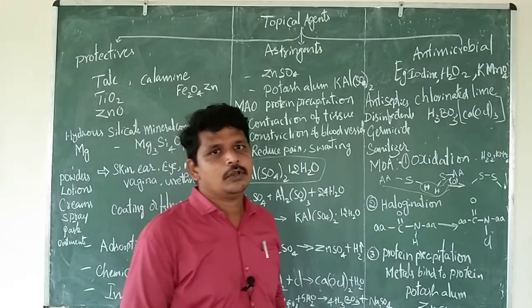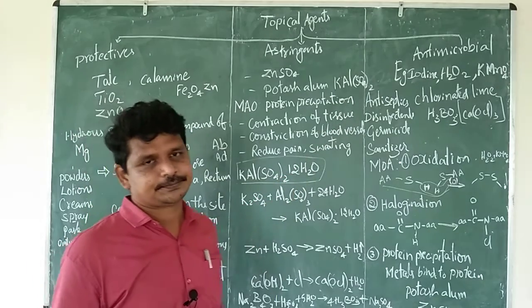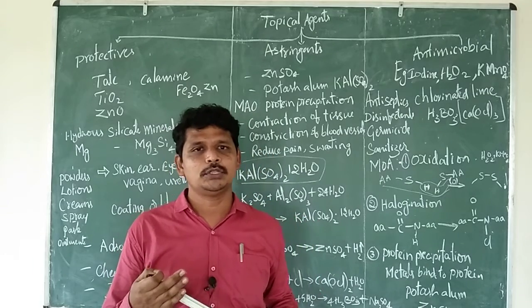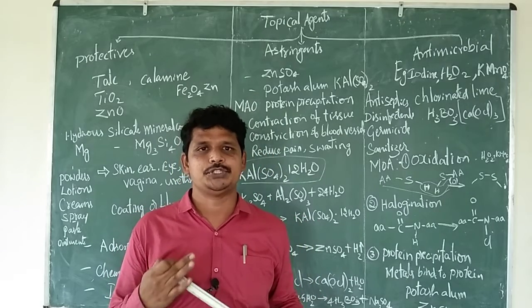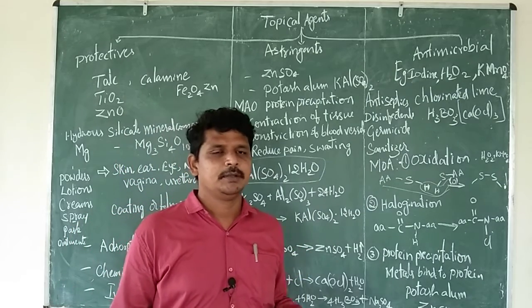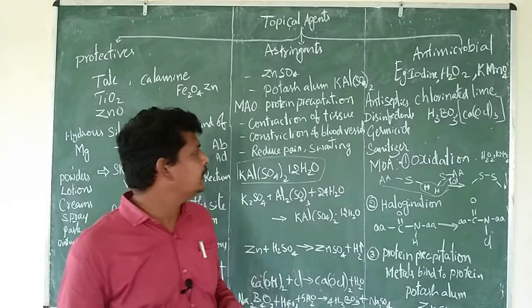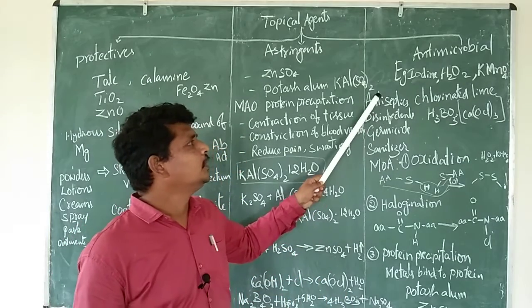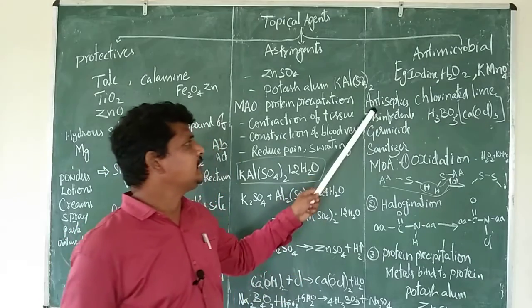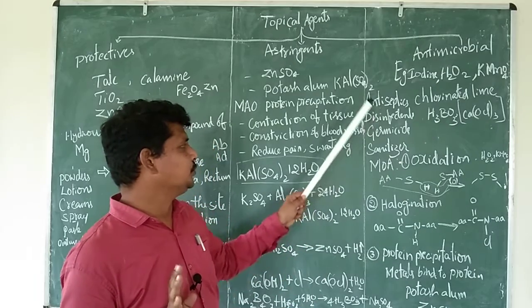Before going further, we first need to understand the difference between antiseptics and disinfectants. Antiseptics are agents which inhibit bacterial growth on living tissue. Disinfectants are used on inanimate objects, maybe a table, chair or bed, to kill the bacteria. Both antiseptics and disinfectants kill bacteria, but antiseptics are specifically used on living tissue.